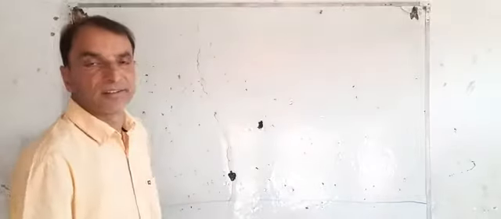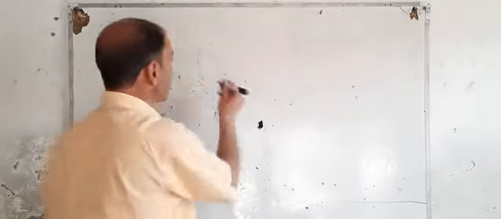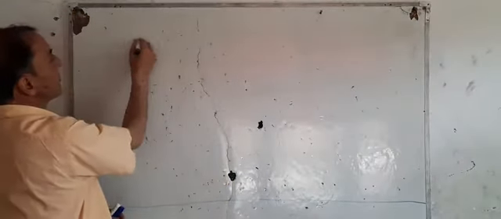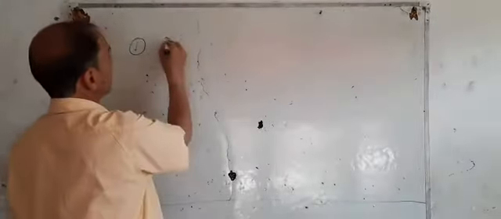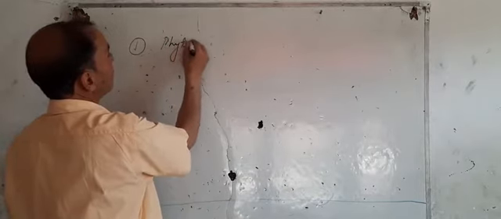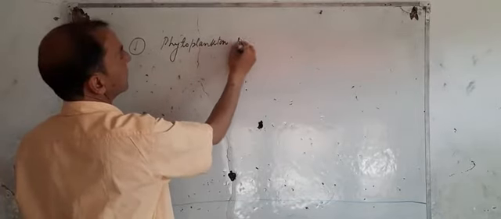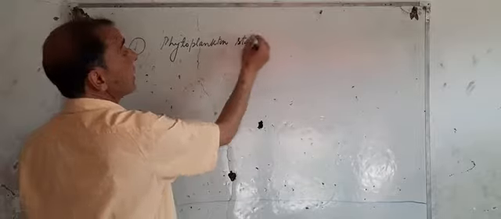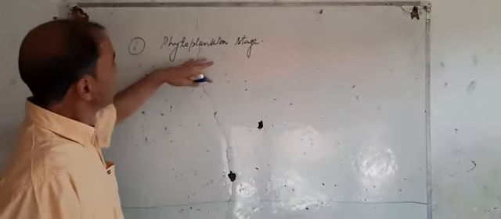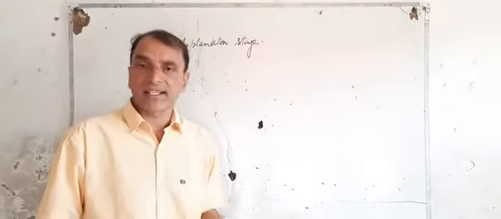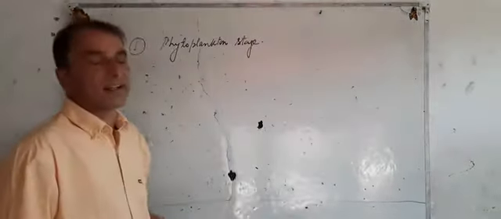The first stage in aquatic succession, in Hydrosere, let me write down here, is the phytoplankton stage. While in Xerarch, it was the lichen stage, if you recall. The first stage in an aquatic succession in a Hydrosere is the phytoplankton stage.